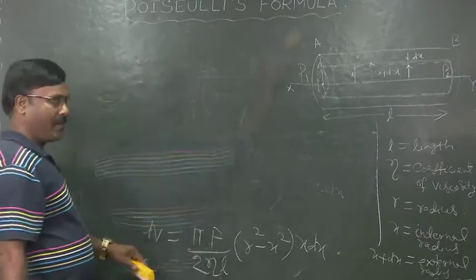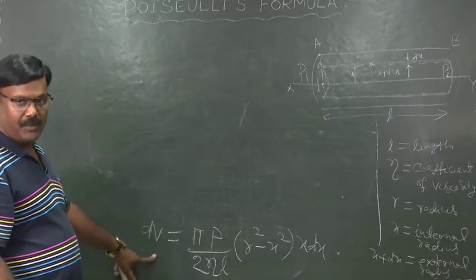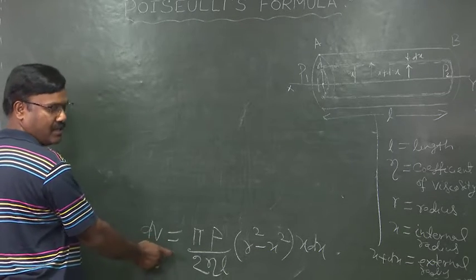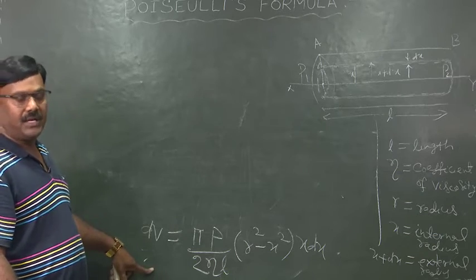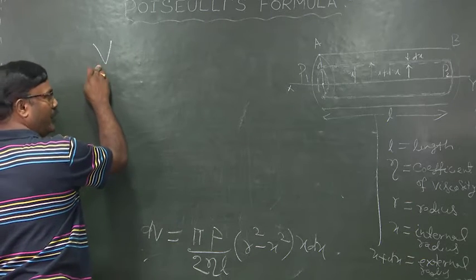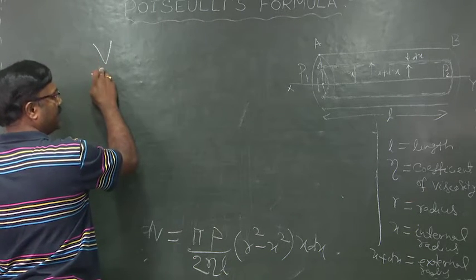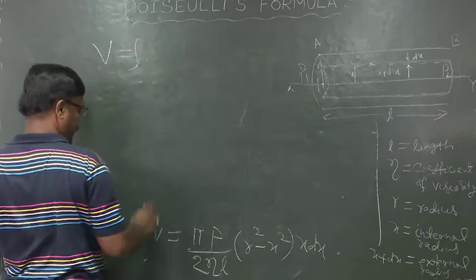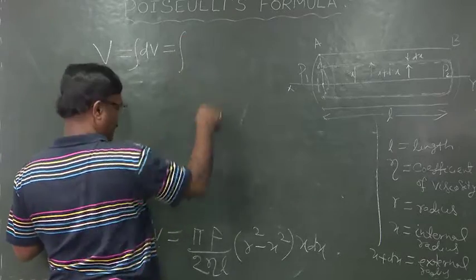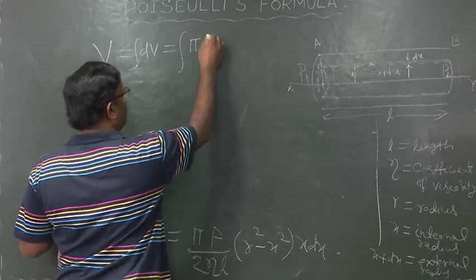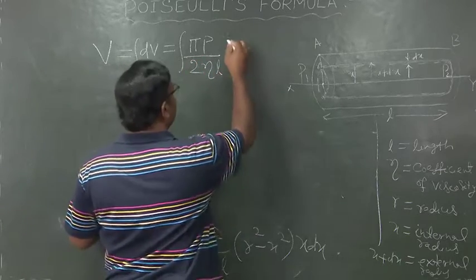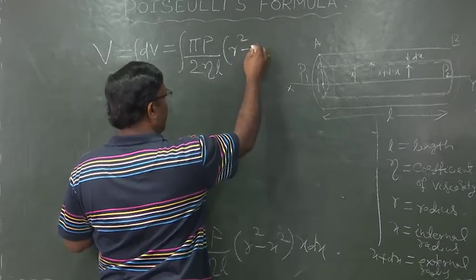That is, V, volume of liquid flowing per second across any cross section of the tube, is equal to integration dV, which is equal to integration pi p by 2 eta L r square minus x square x dx.